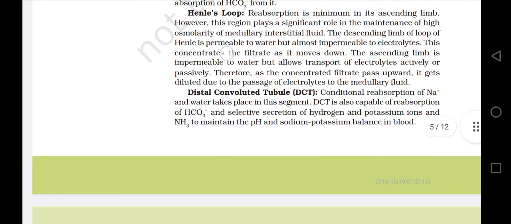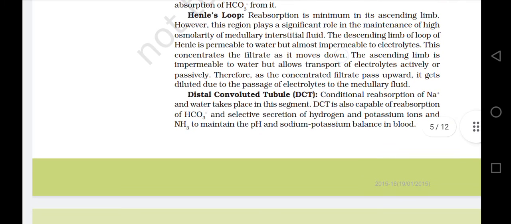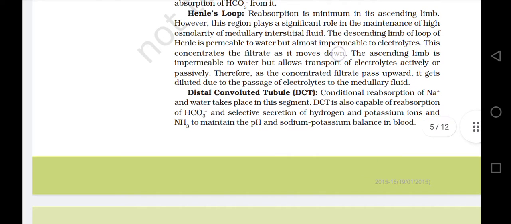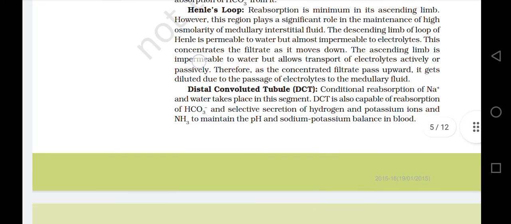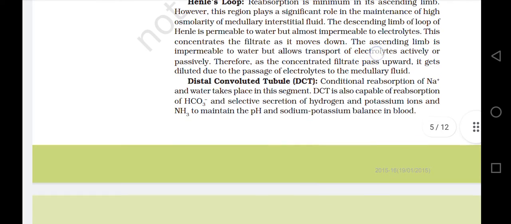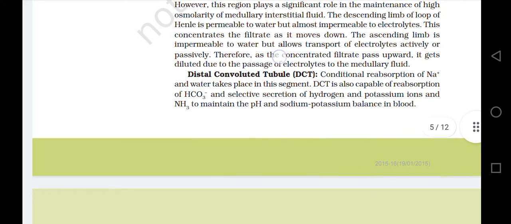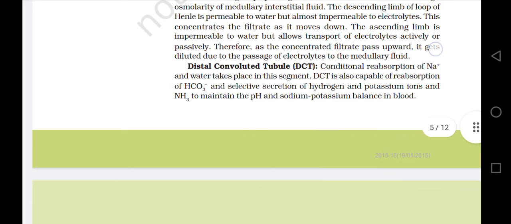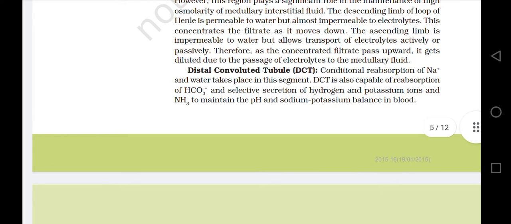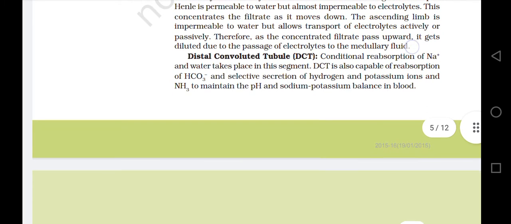This concentrates the filtrate as it moves down. The ascending limb is impermeable to water but allows transport of electrolytes actively or passively. Therefore, as the concentrated filtrate passes upward, it gets diluted due to the passage of electrolytes to the medullary fluid.